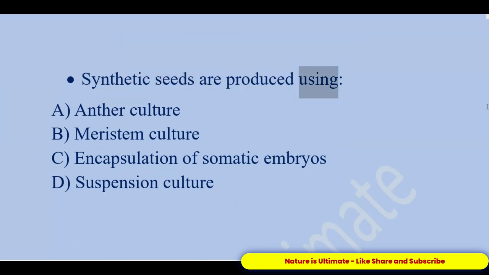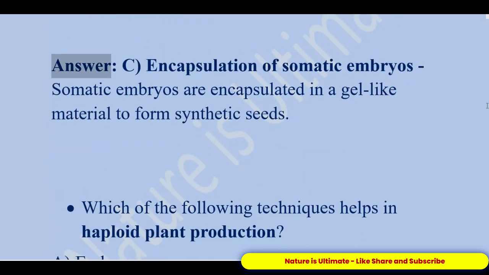Synthetic seeds are produced using A. Anther culture. B. Meristem culture. C. Encapsulation of somatic embryos. D. Suspension culture. Answer: C. Encapsulation of somatic embryos. Somatic embryos are encapsulated in a gel-like material to form synthetic seeds.